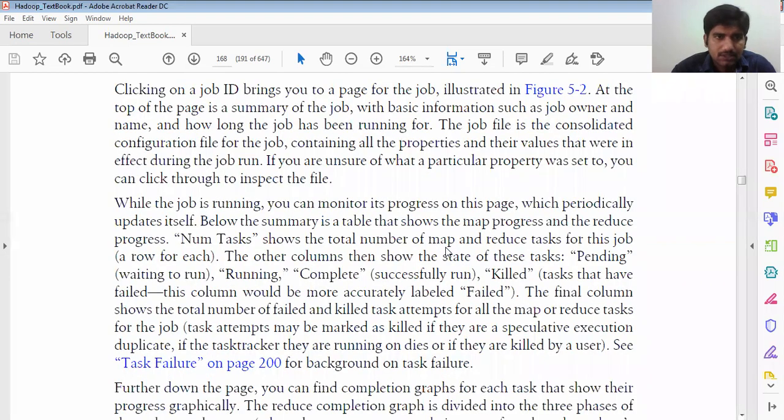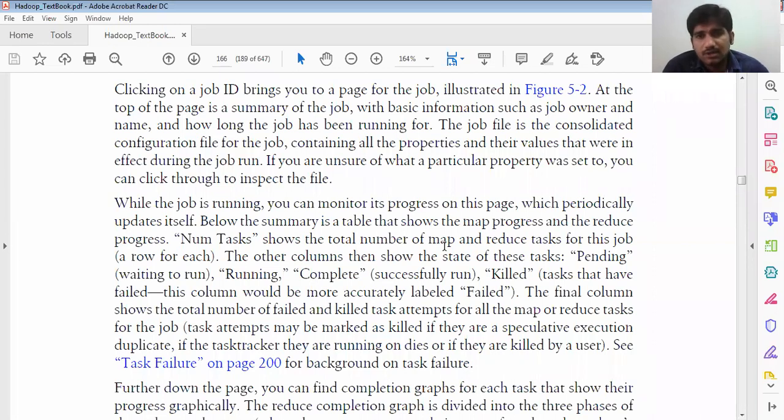So, clicking on the job ID brings you to the page of the job that is shown. At the top of the page we can see a summary of the job with basic information such as the job owner and name and how long the job has been running.